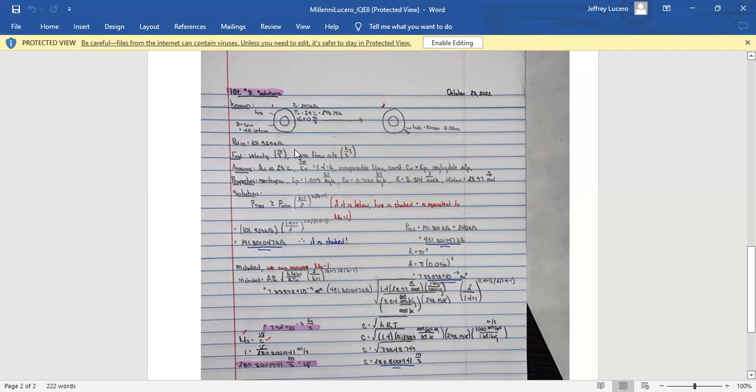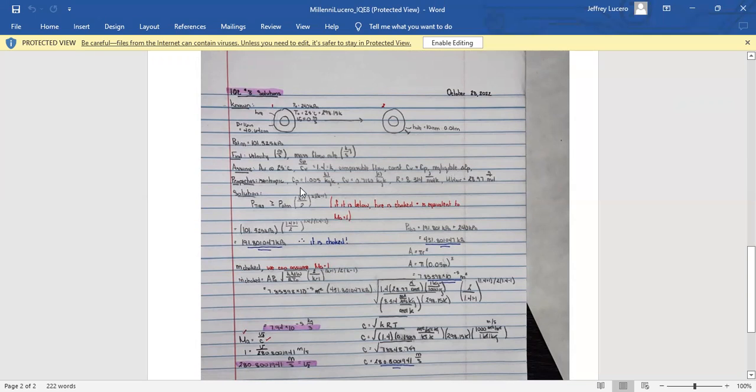We want to find the velocity in meters per second and the mass flow in kilograms per second. We can assume that air is at 25 degrees Celsius, which means the k value is 1.4. We know that it's a compressible flow, there's a constant Cp and Cv, and there's negligible potential energy. We also know that it's isentropic.